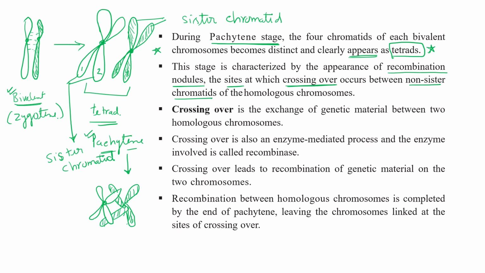So 1 and 2 are sister chromatids, and 3 and 4 are sister chromatids. So crossing over occurs between 3 and 2, which are non-sister chromatids. These are non-sister chromatids.